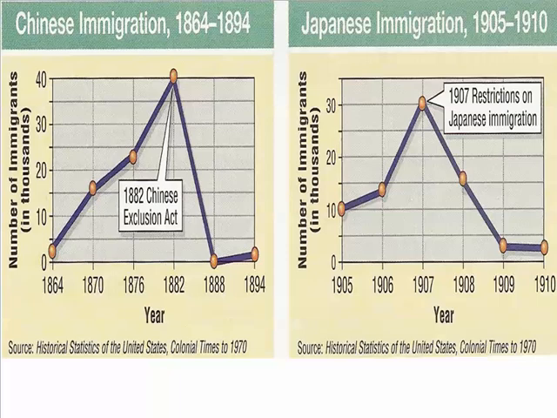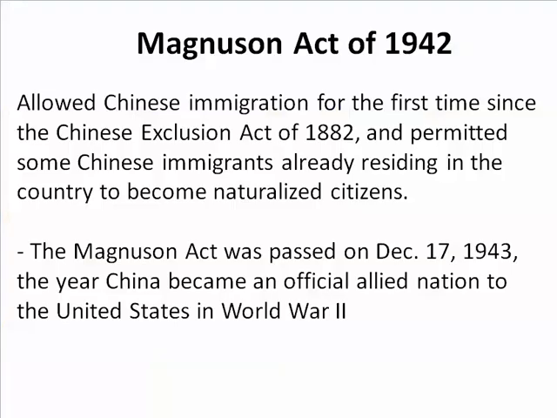1905. Okay, it's going to be in effect until the Magnuson Act of 1942, and this act is going to repeal the Chinese Exclusion Act, and they're going to be permitted in, and Chinese immigrants who are already here are going to be naturalized citizens. It was passed on December 17th, 1943, the year China became an official allied nation to the United States in World War II.